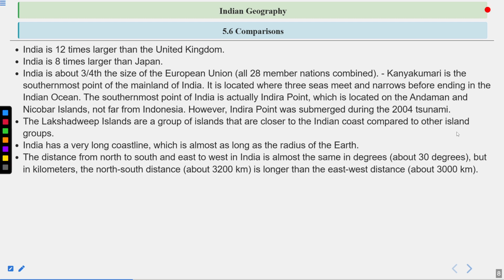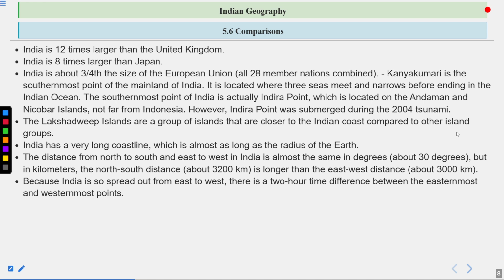The distance from north to south and east to west in India is almost the same in degrees, about 30 degrees. But in kilometers, the north-south distance is about 3,200 kilometers, longer than the east-west distance of about 3,000 kilometers. Because India is so spread out from east to west, there is a 2-hour time difference between the easternmost and westernmost points.